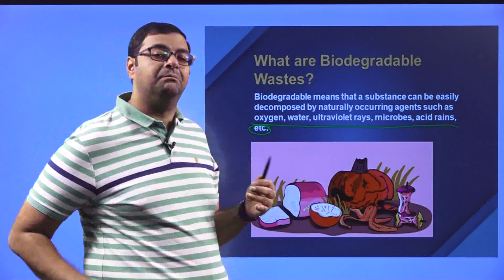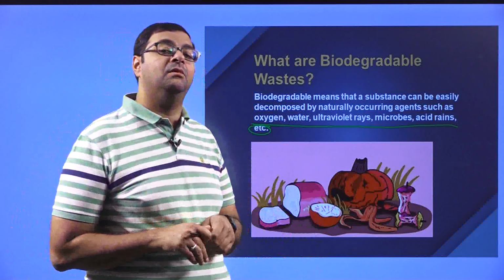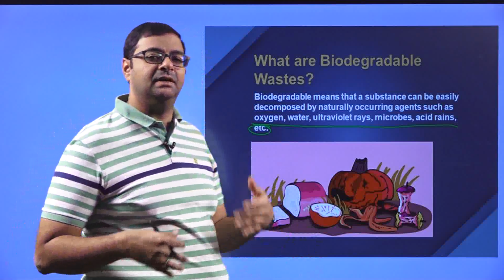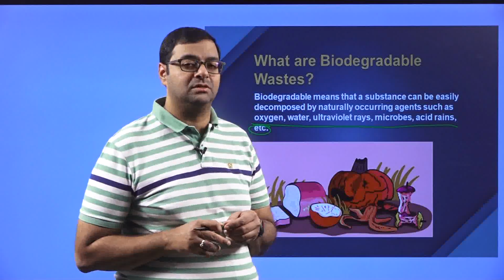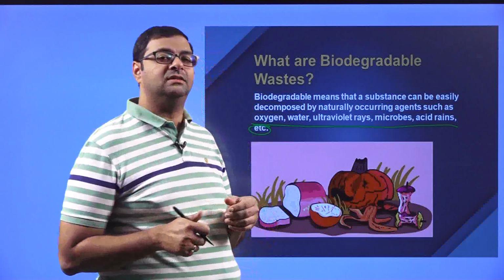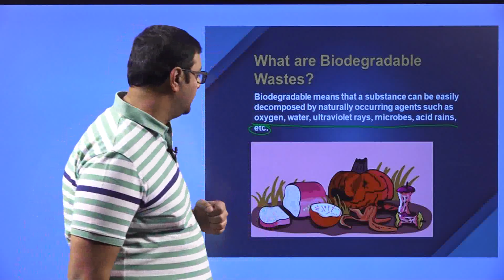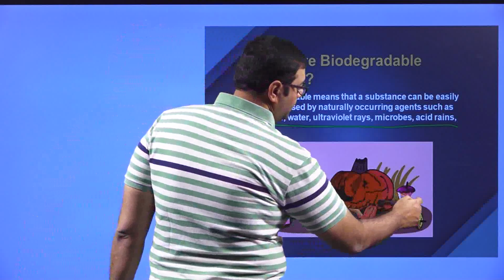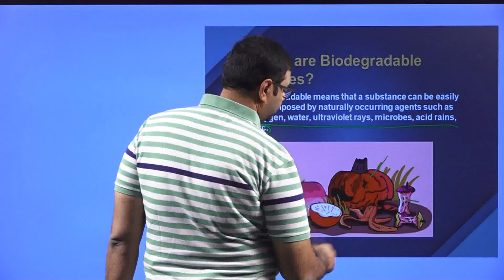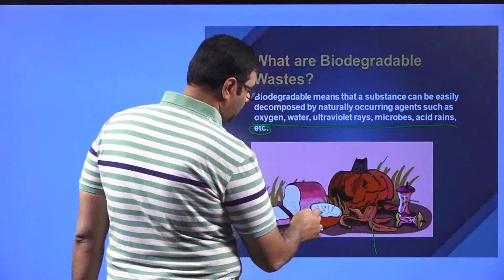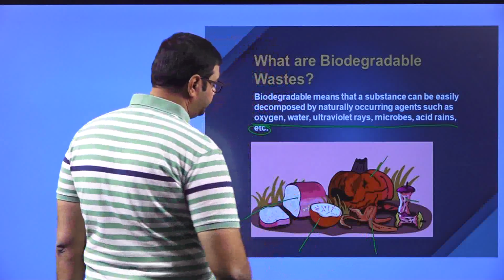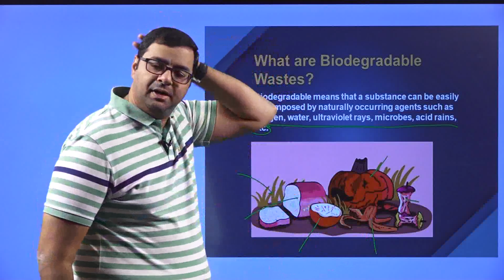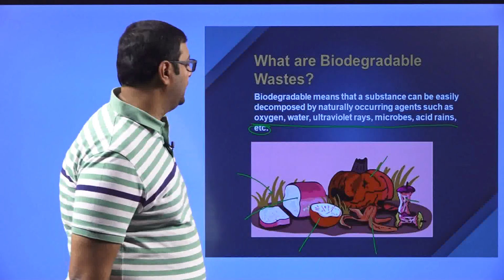They completely degrade my body down to the bones, and these bones are also slowly degraded, but it is a very lengthy process. Now, these are some of the biodegradable wastes, like apple, pumpkin, banana peel, orange, bread, and plants. All these are considered to be biodegradable wastes.